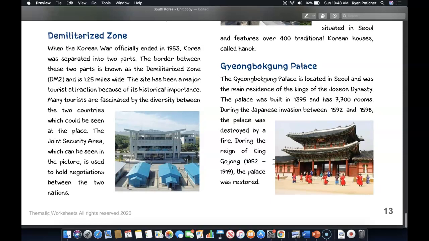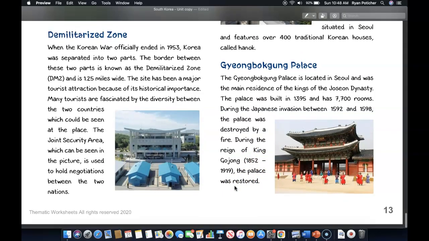And down here is Gyeongbokgung Palace. The Gyeongbokgung Palace is located in Seoul and was the main residence of the kings of the Joseon dynasty. The palace was built in 1395 and has 7,700 rooms. During the Japanese invasion, between 1592 and 1598, the palace was destroyed by a fire, and during the reign of King Gojong, 1852 to 1919, the palace was restored.